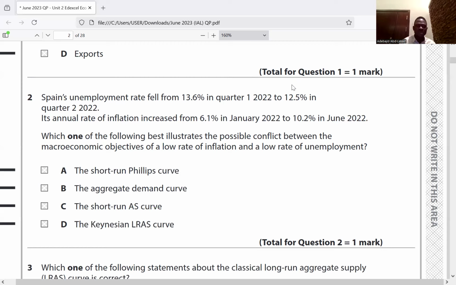First, the rate of inflation is the percentage increase in the price level within an economy. And macroeconomic objectives are government objectives to increase aggregate demand within the economy. So here, the conflict is about the short-run Phillips curve. And the Phillips curve talks about the conflict between inflation and unemployment. So the answer is A.